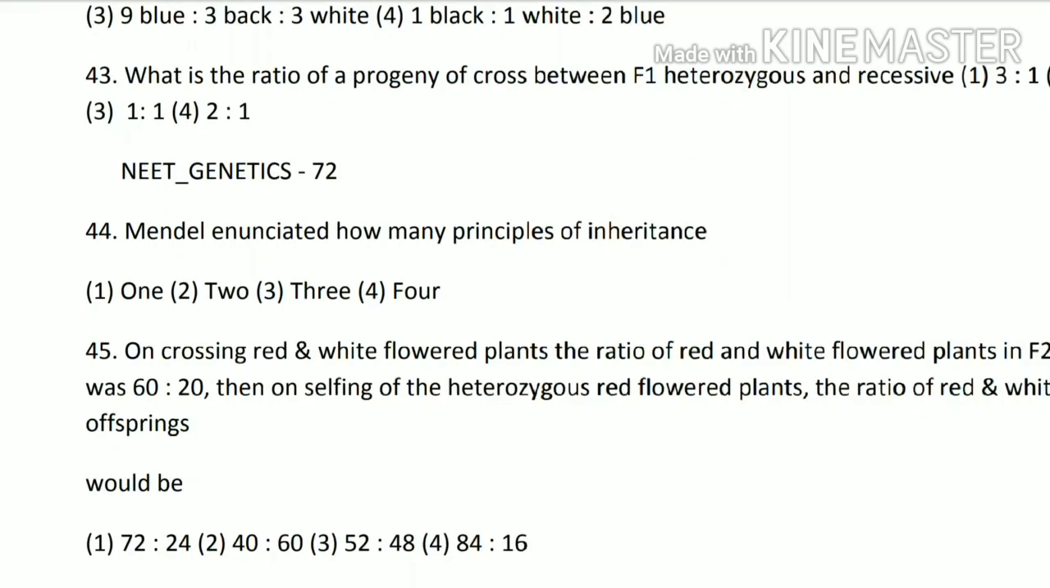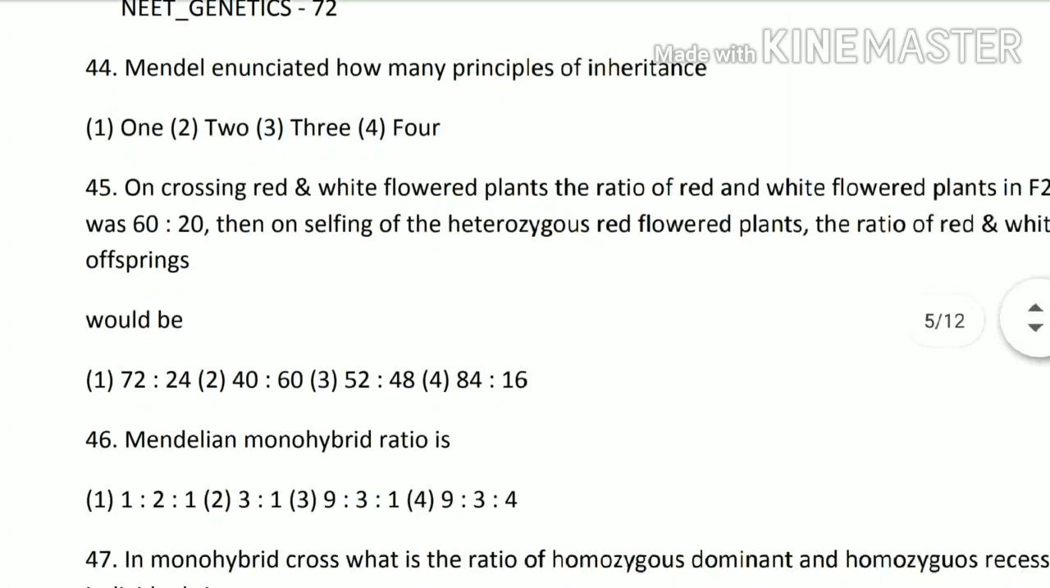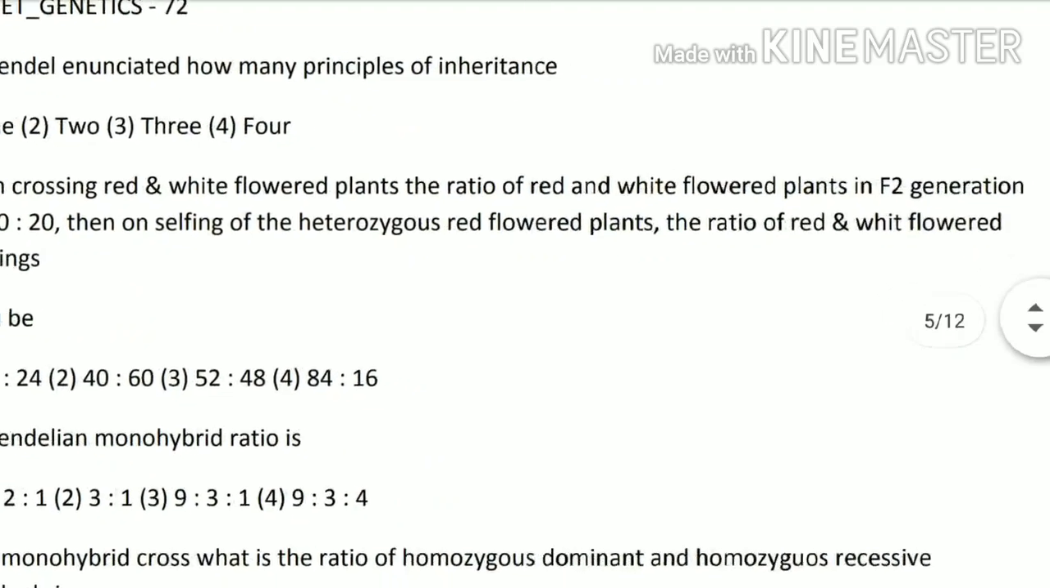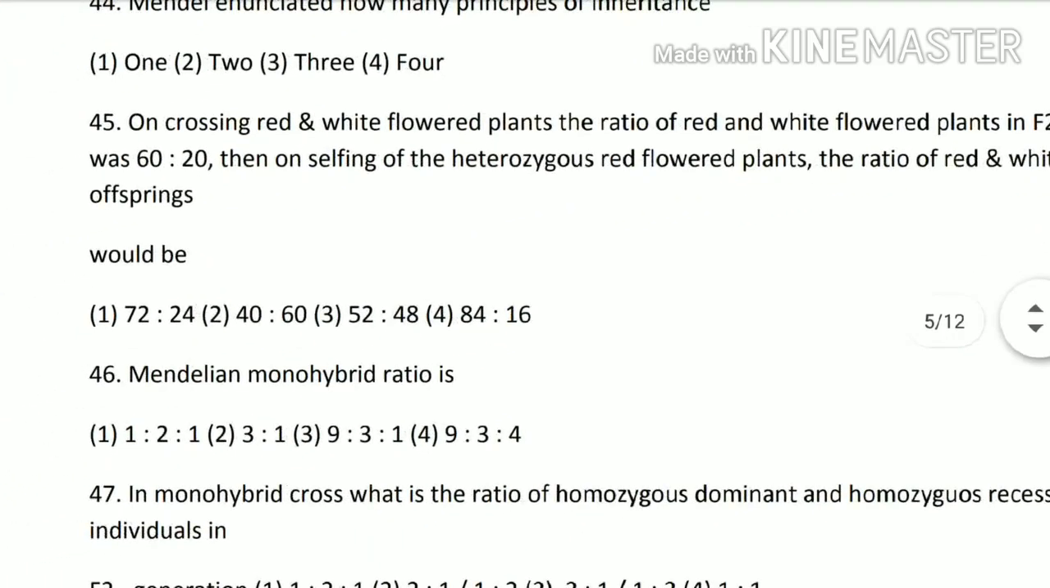Next 45th question. On crossing red and white flowered plants, the ratio of red and white flowered in F2 generation was 60:20.